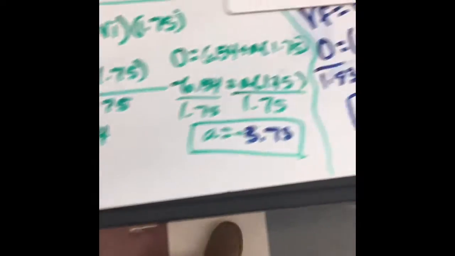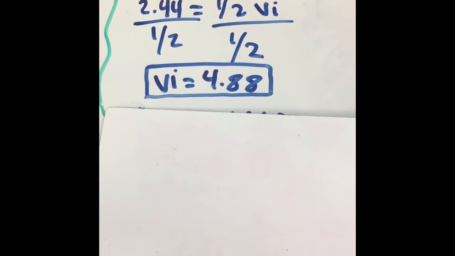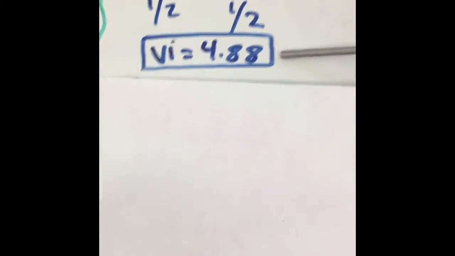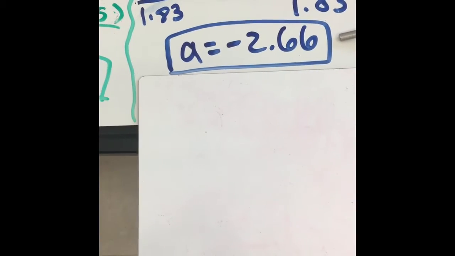And for number 1, this is the equation that we plugged our numbers from the data into. And so these are the numbers that we plugged in, and then we solved for VI and got 4.88. This is the second equation that we plugged our numbers into to find acceleration. And for acceleration, we got negative 2.66.